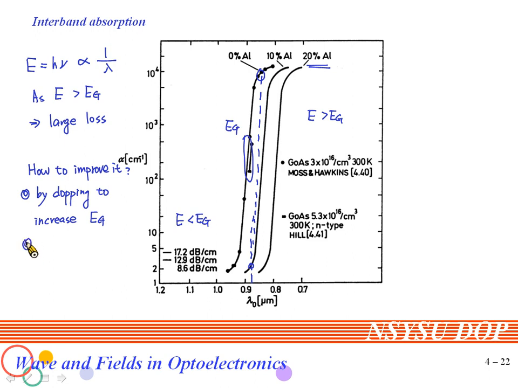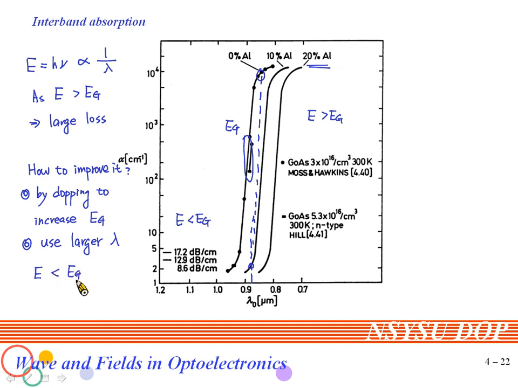Another way to reduce the absorption loss, if you cannot use doping to increase the bandgap energy, is to just use a larger lambda. As you use larger wavelengths, the corresponding input energy will be smaller than the bandgap energy.